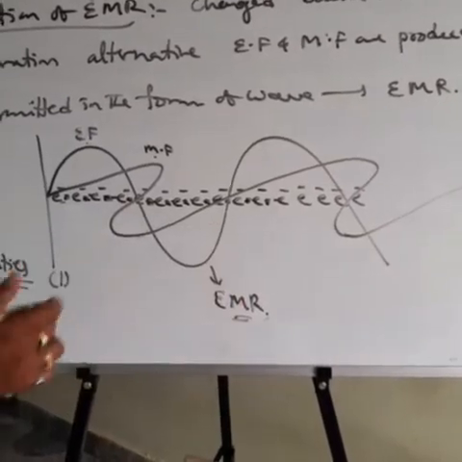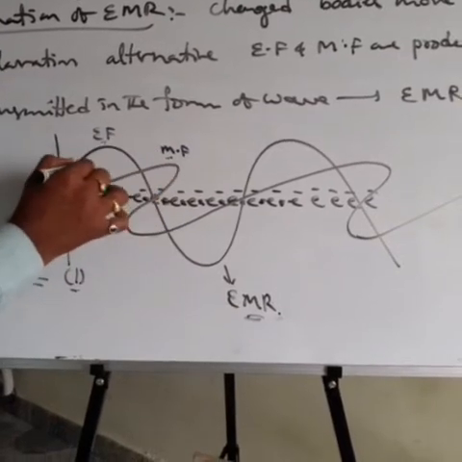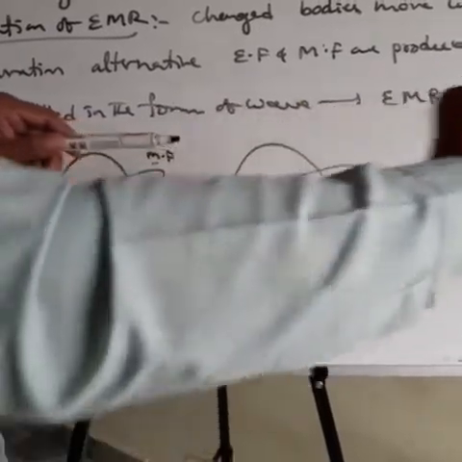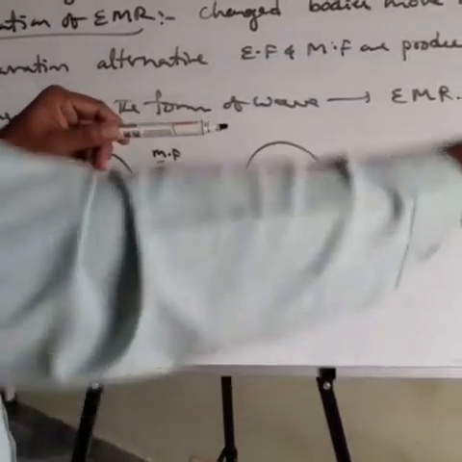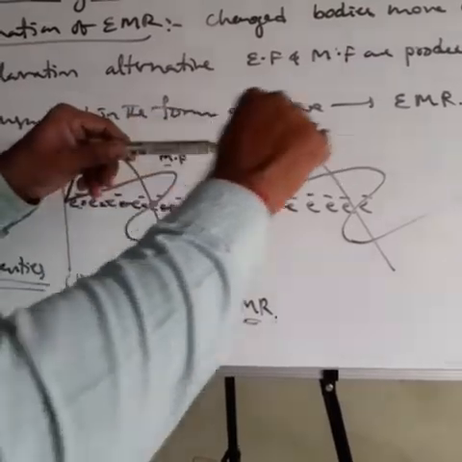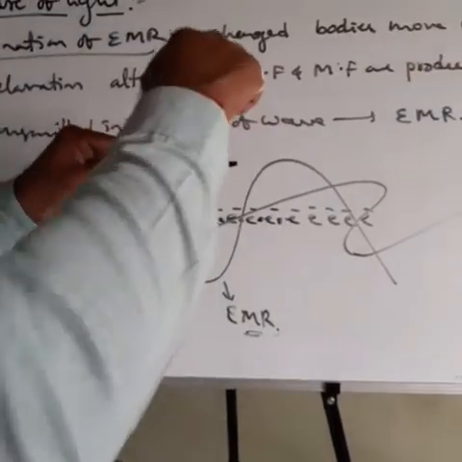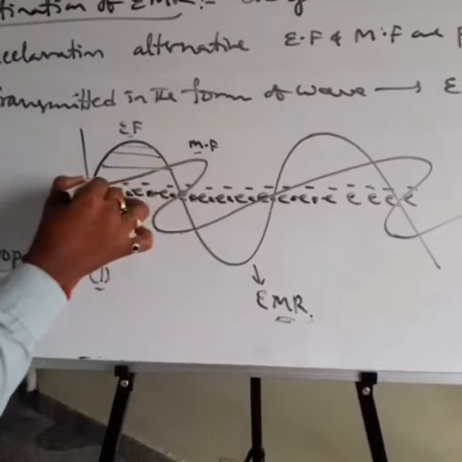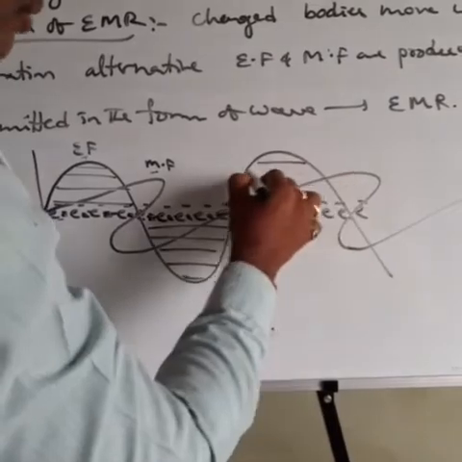So that is the first point. What is the first point? Oscillating charged bodies produce electric field and magnetic field which are perpendicular to each other. For example, this is the electron moving direction. This is the alternating electric field, produced in this direction, then the magnetic field is produced in this direction. The oscillating particles produce the electric field and magnetic field which are perpendicular to each other and also perpendicular to the direction of propagation of the wave.